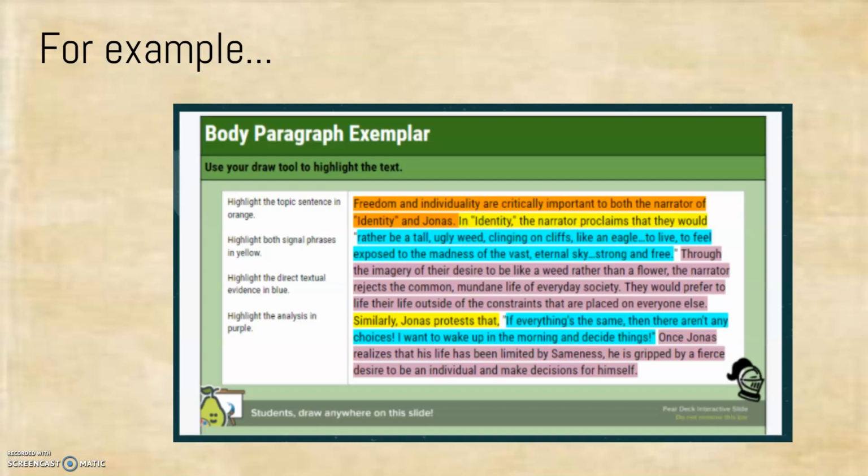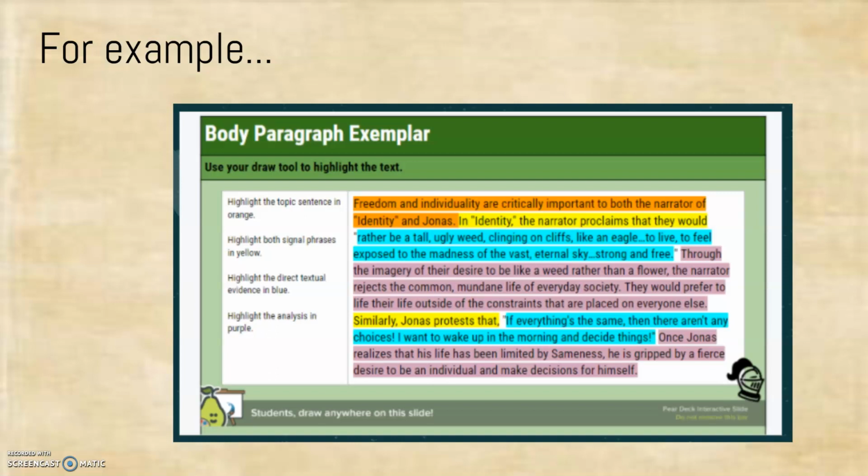Freedom and individuality are critically important to both the narrator of Identity and Jonas. In Identity, the narrator proclaims that they would rather be a tall, ugly weed clinging on cliffs like an eagle, to live, to feel exposed to the madness of the vast eternal sky, strong and free. Through the imagery of their desire to be like a weed rather than a flower, the narrator rejects the common mundane life of everyday society. They would prefer to live their life outside of the constraints that are placed on everyone else.